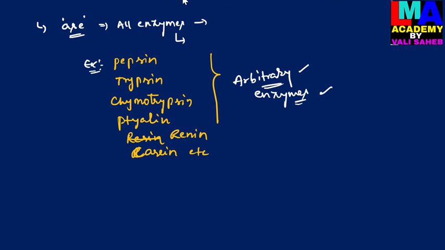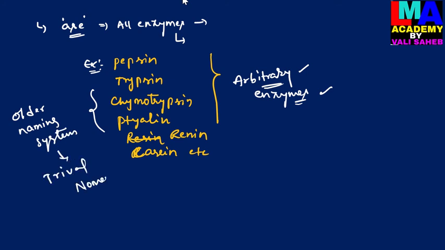So here, some enzymes do not end with the suffix -ase even though they are valid names. This kind of enzymes are referred to as arbitrary enzymes. All these enzymes are named on the basis of their older nomenclature, the tribal or old nomenclature system.